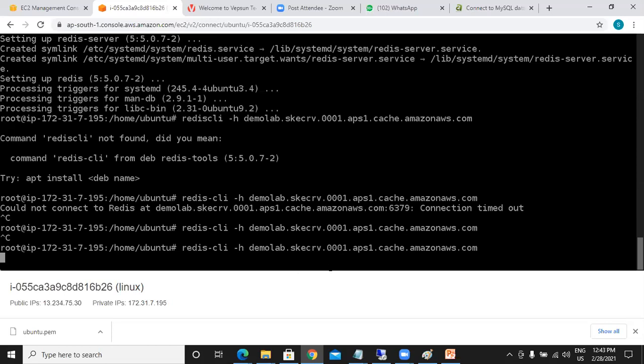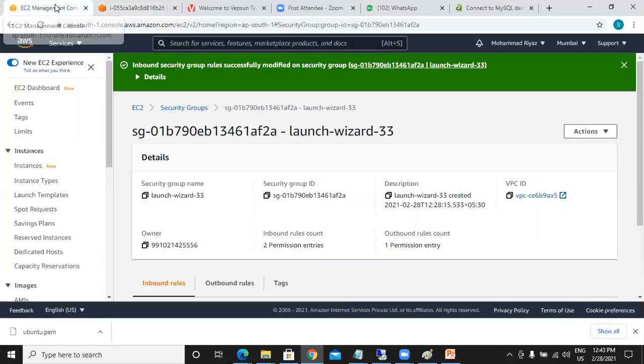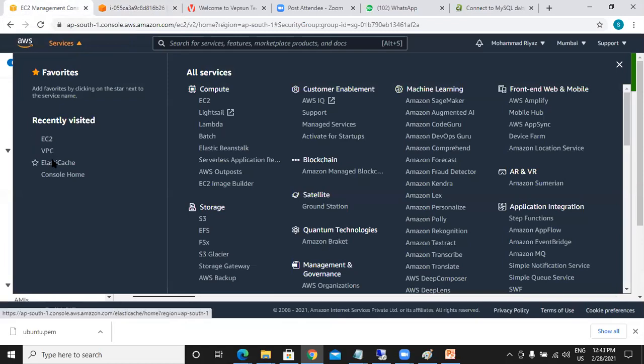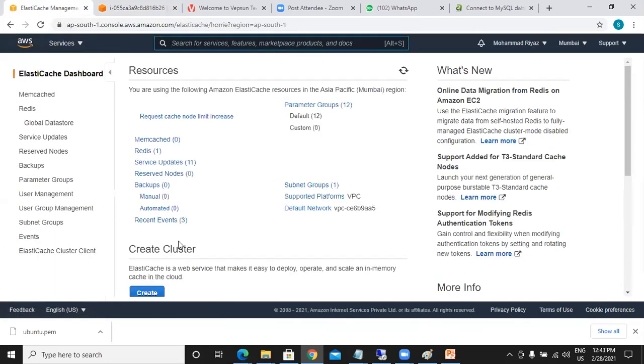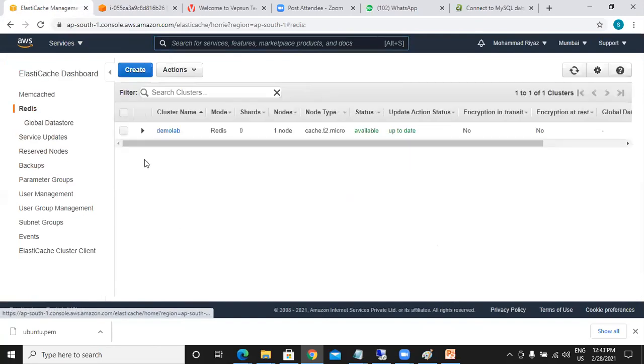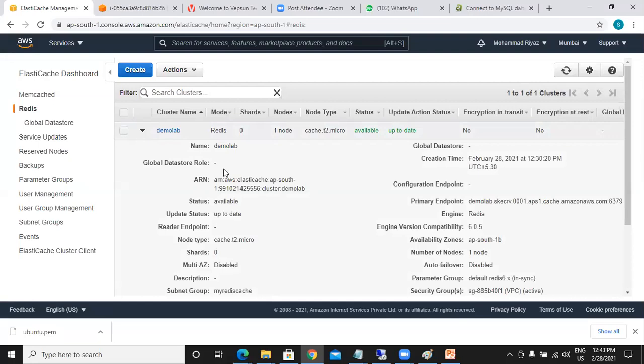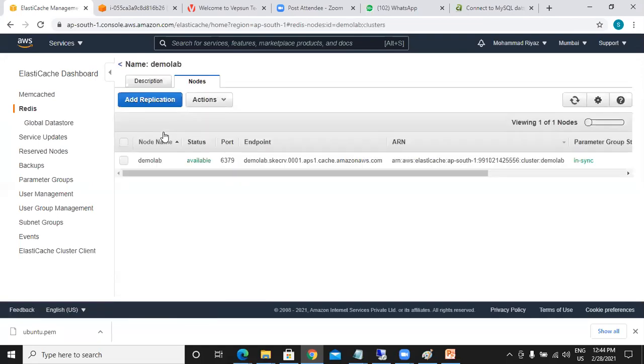One second. Let us see if the name is correct or not. EC2 Elastic Cache. Can somebody check this and tell me if it is correctly mentioned or not? Demo lab skecrv dot 0001. Port is not defined, I think.